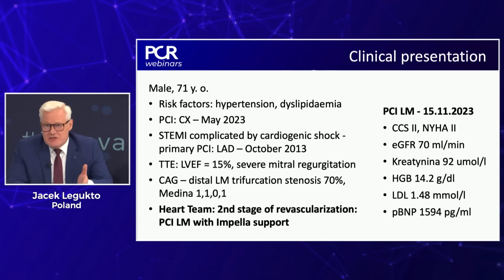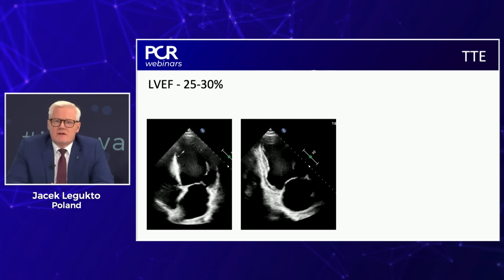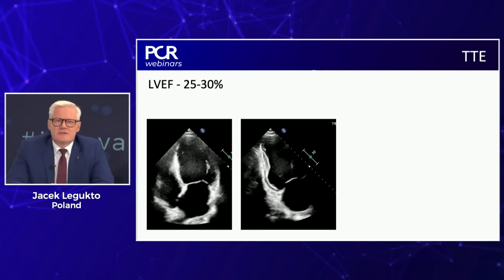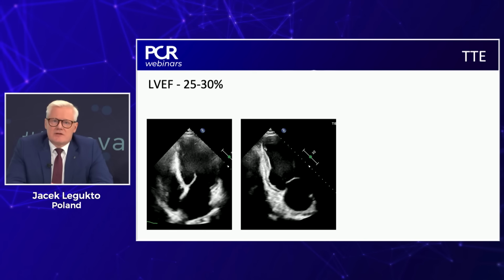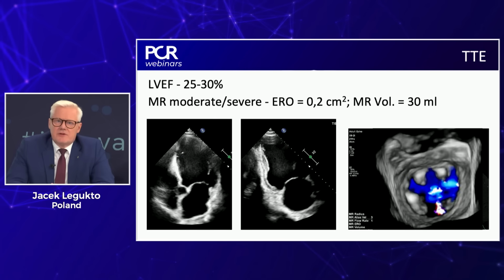So we staged this procedure. We admitted the patient to our hospital again a few weeks later, now in relatively stable condition. Fortunately, renal function was preserved. LDL cholesterol was close to the current target, and NT-proBNP at the level of 1500, so not so bad according to what we had seen a few weeks before. And there was also some improvement in left ventricular ejection fraction, and you can appreciate this 25-30% ejection fraction. However, still moderate to severe mitral regurgitation was present.